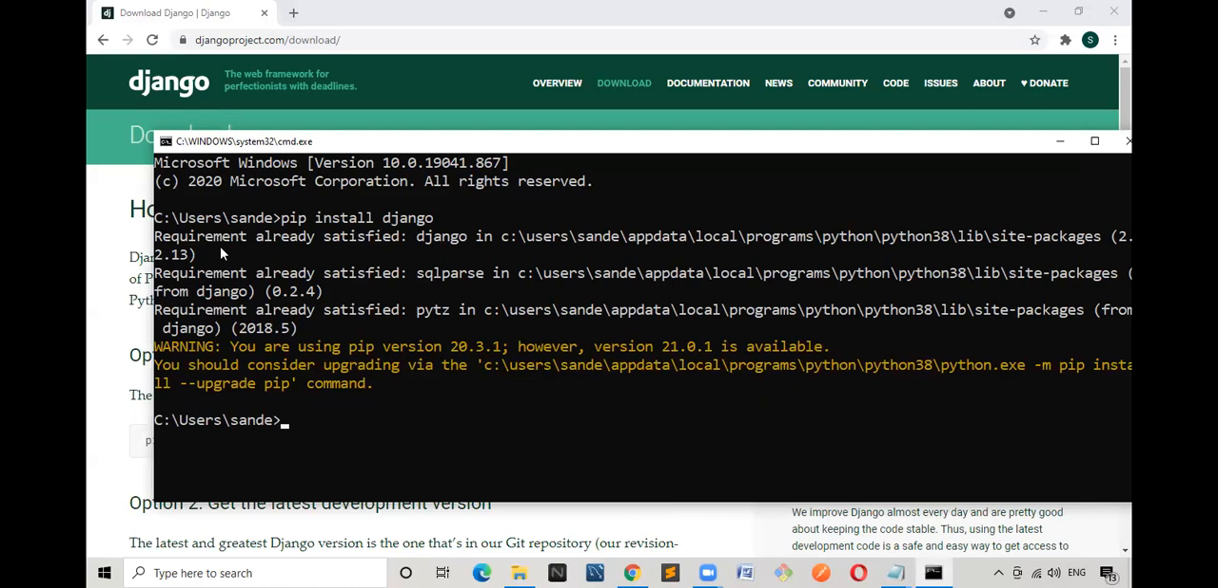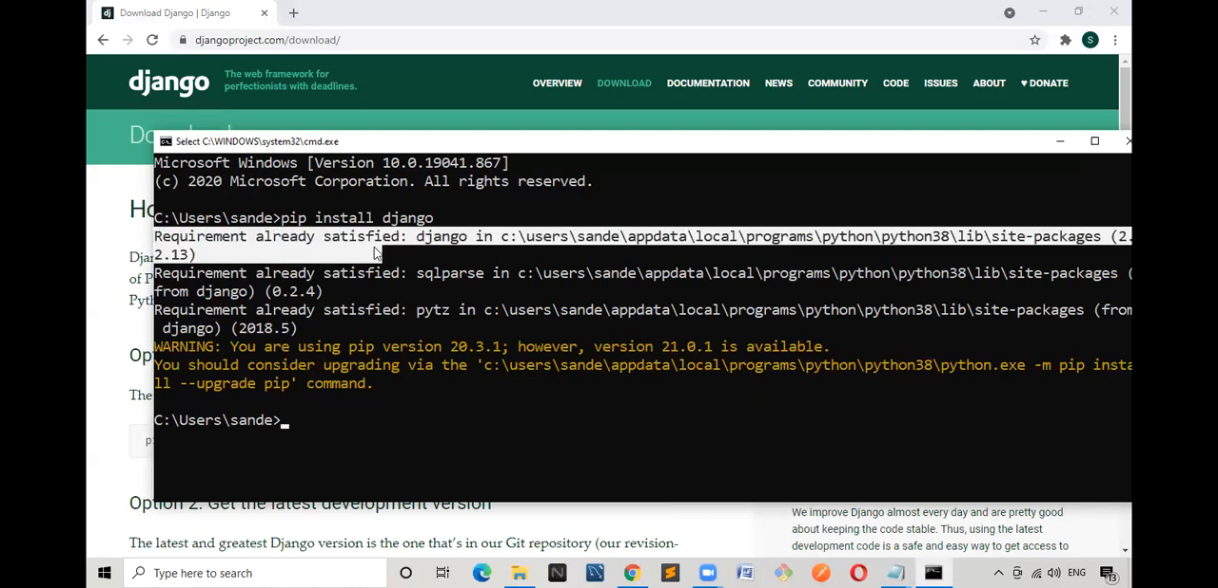Something is displayed. What is that? Requirement already satisfied. It is telling what? Requirement already satisfied. That means already Django has been installed in my laptop. That is the reason it told yes, already it has been installed. Or something it is telling upgrade pip and all. Maybe let me just upgrade pip. It is not necessary. It's okay, fine. Let me just upgrade pip.